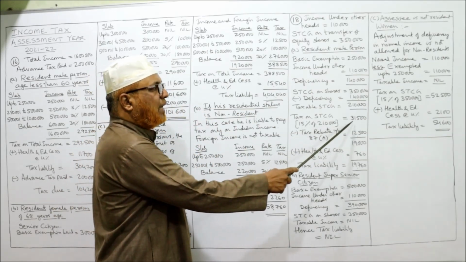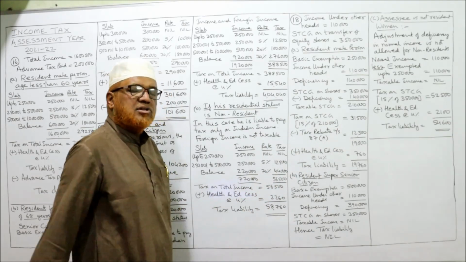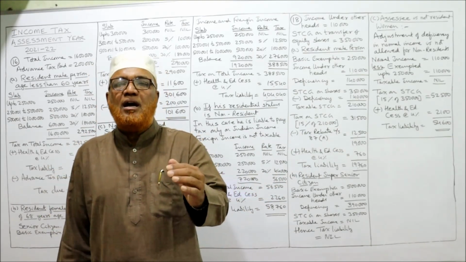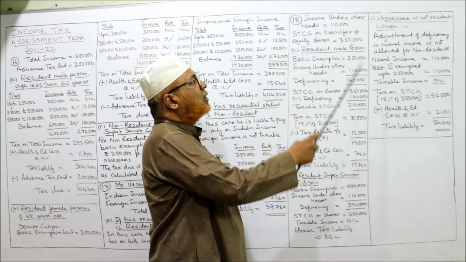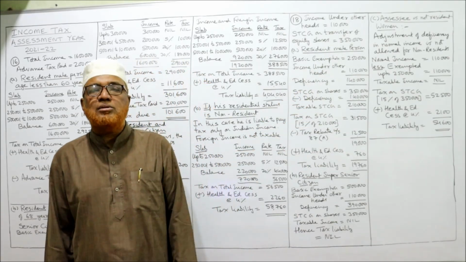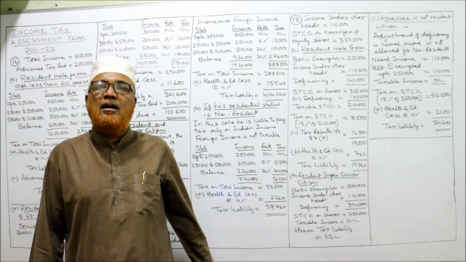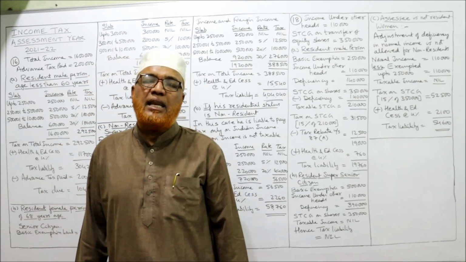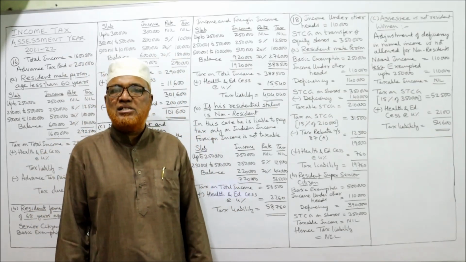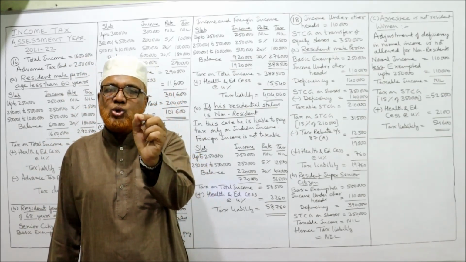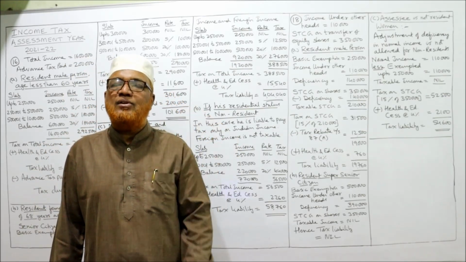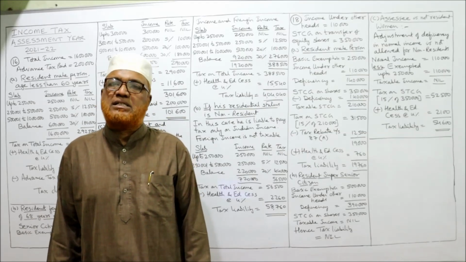So 15% of 2,10,000, 31,500. Less tax rebate because the SSC's income is below 5 lakh. See here, 3,50,000 plus 1,10,000, 4,60,000. It is less than 5 lakh. So SSC can get tax rebate under section 87A. How much? Least of the following two: actual income tax or 12,500, whichever is least.